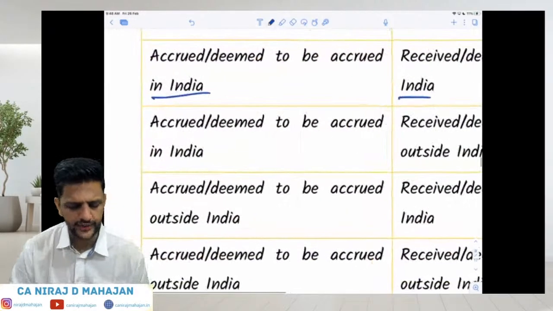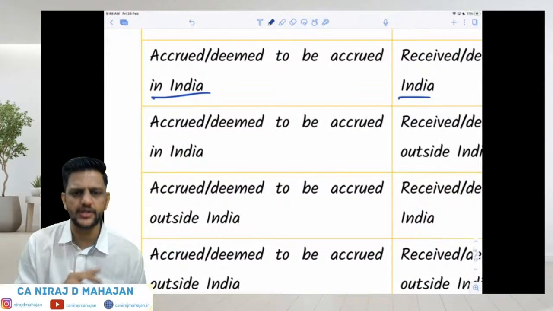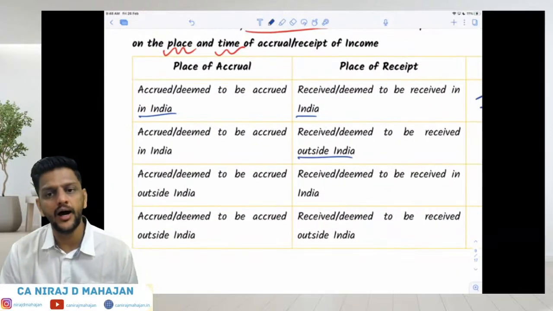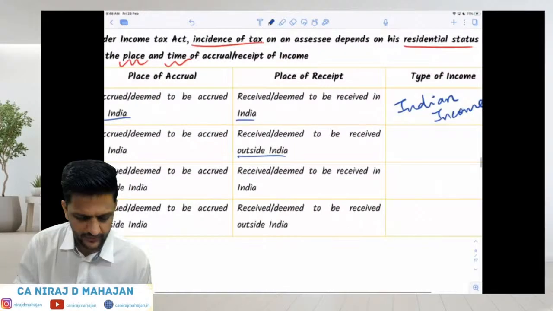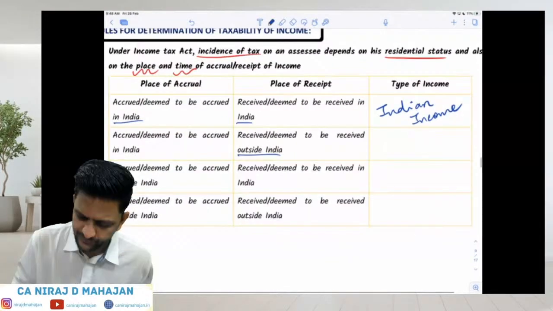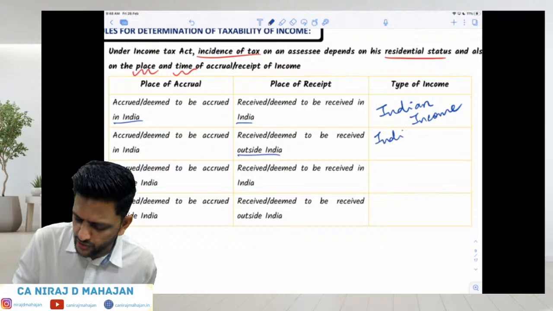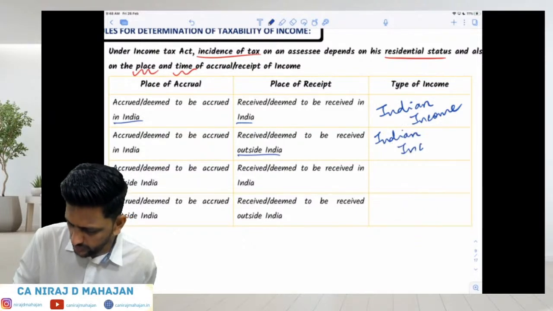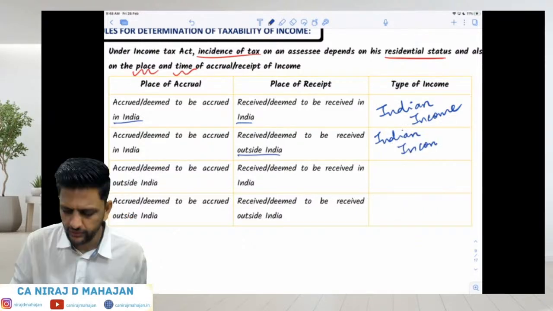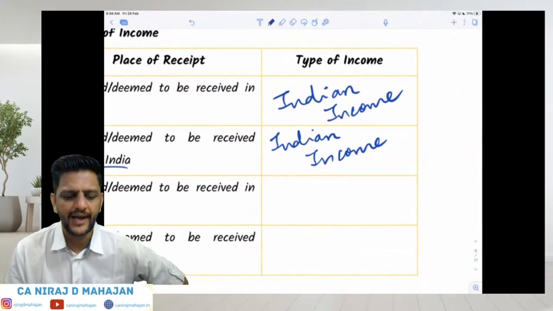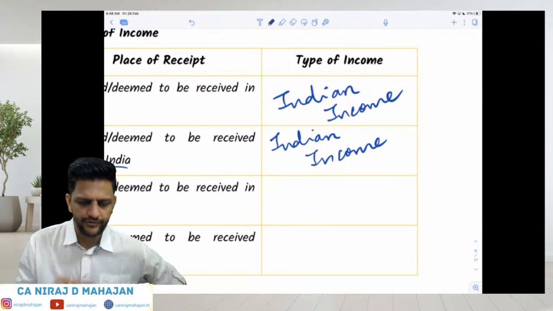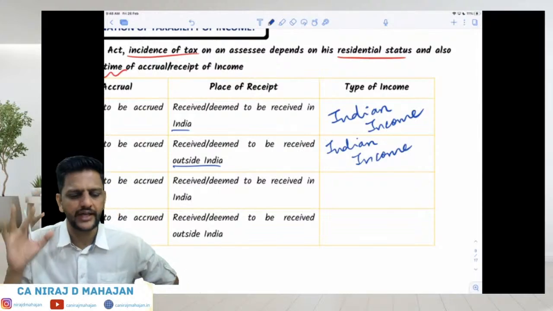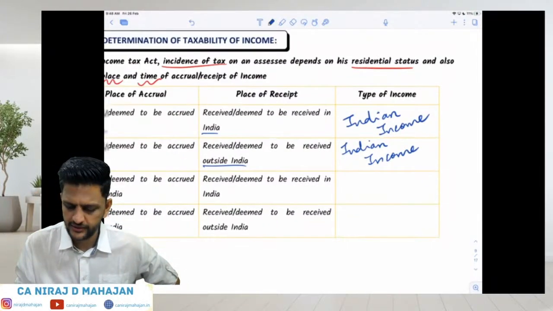Accrued or deemed to be accrued in India. Again, source is in India, but received outside India. Still, this will be an Indian income. Keep that in mind, because the source was in India. Again, this is Indian income. Now tell me, even if it is an Indian income, even for a non-resident, will it be taxed in India? For non-resident, the answer is yes. Any kind of Indian income will be taxed irrespective of type of assessee.